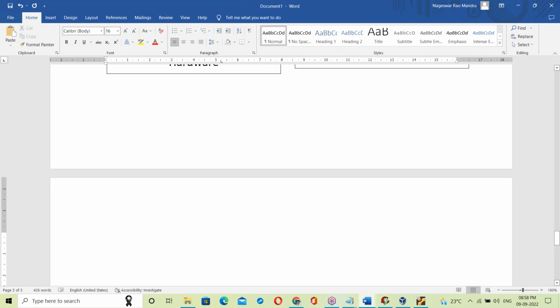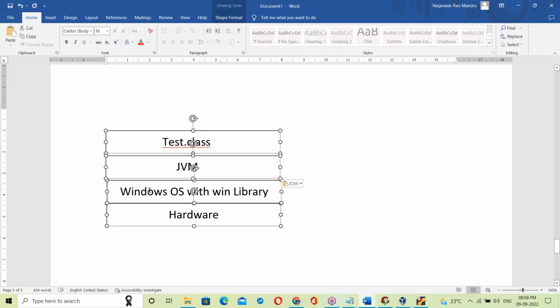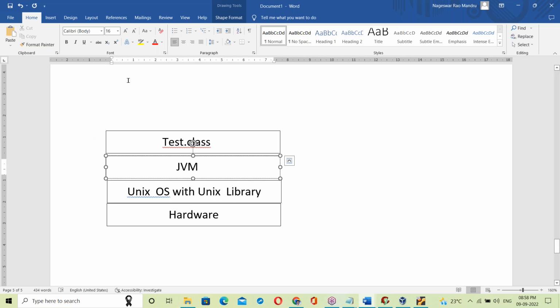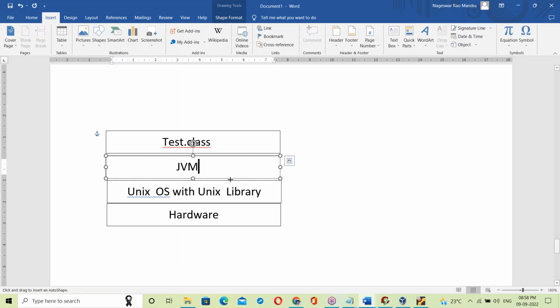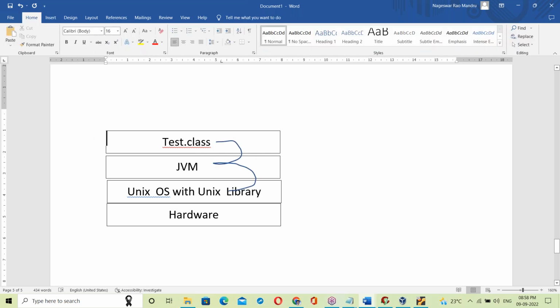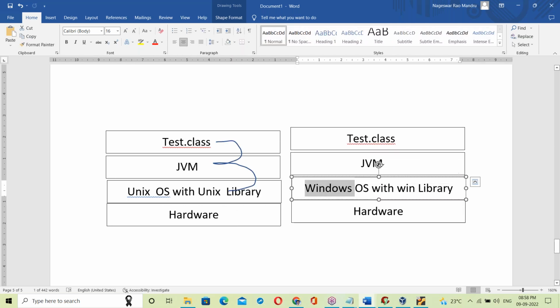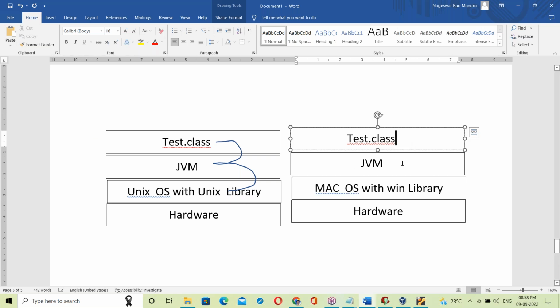Next, one more. Suppose it is Unix OS. Let us take the Unix platform, Unix OS with Unix library. On Unix OS also there is a JVM. The Unix JVM takes the test.class file and links it with the Unix library. Once linked, it executes. That's it. Okay, so let us take one more OS, Mac OS, Macintosh.